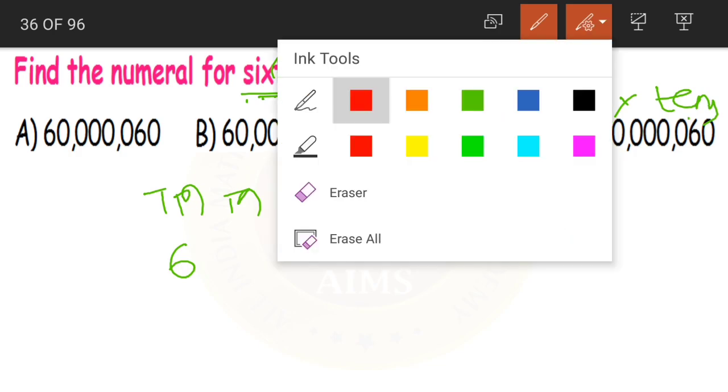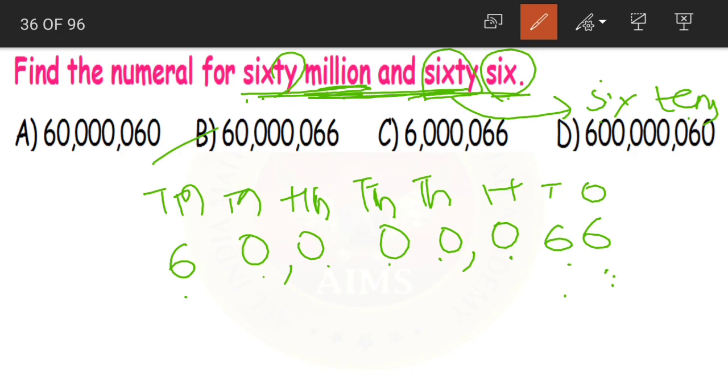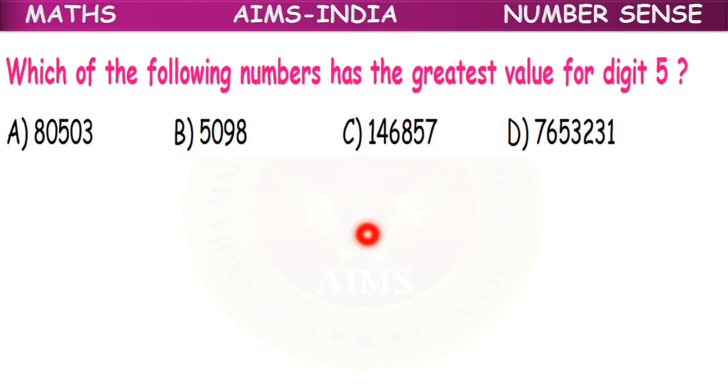Now what about the remaining places? Is there anything said about the remaining places? No. So what will we do? We'll just place zeros. Now let us place the commas and see. 60,000,066 is our final answer. Yes, children, if you look at the options, which is the same as this? Option B, 60,000,066.